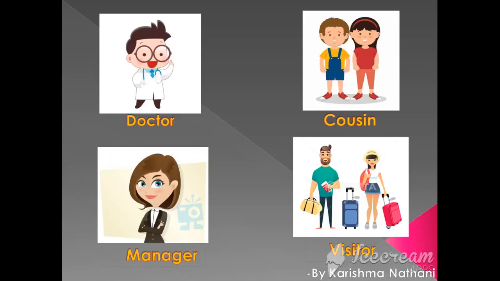It can be both, so it is common gender. Same, we don't know if cousin is male or female. It can be both, so it is common gender. Same as manager and visitor. We don't know whether the manager and visitors are male or female. It can be both, so these all are common gender.